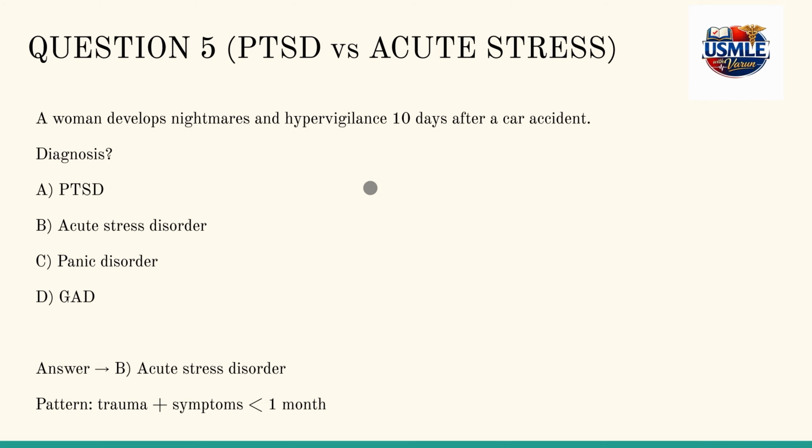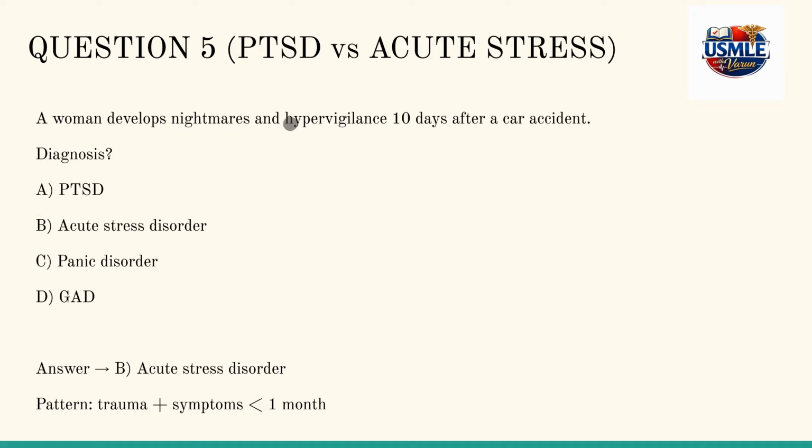Now, let's discuss another question. In this question, we'll try to understand the differentiation between PTSD and acute stress. A woman develops nightmares and hypervigilance 10 days after a car accident. This timeline is the key thing. When we discussed PTSD and acute stress, we discussed that the timeline is the key in diagnosing and differentiating between both these conditions. So we need to look at the timeline very particularly. Nightmares and hypervigilance.